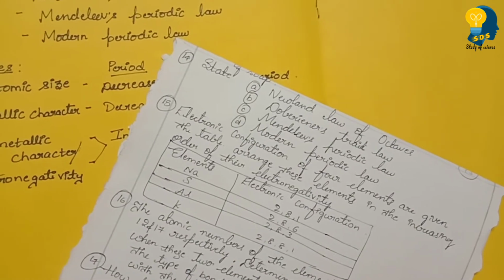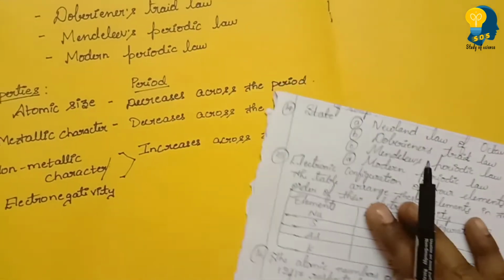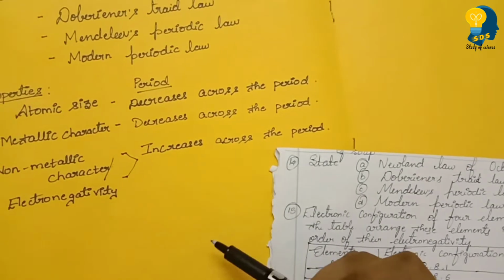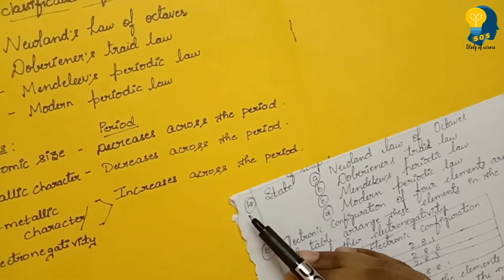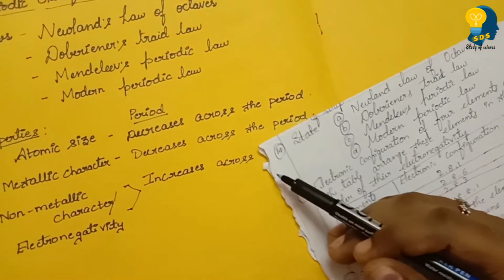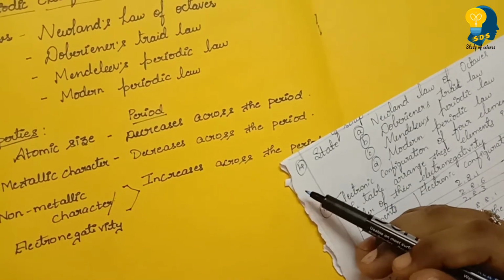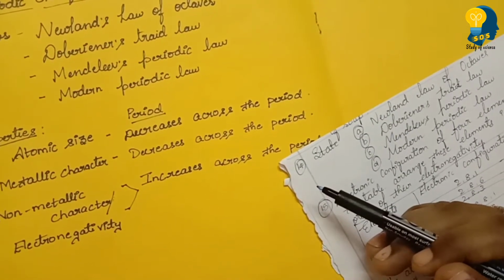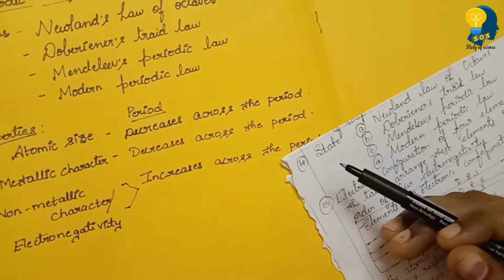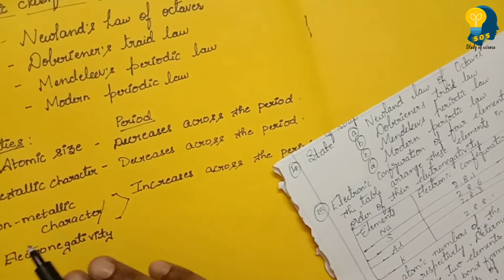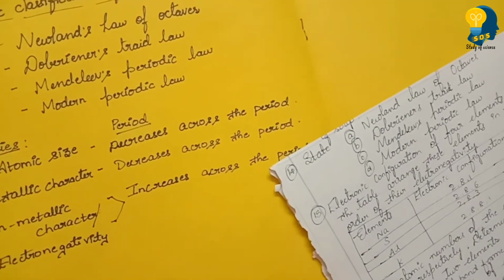Based on this concept, the questions are being asked. That is the properties of the elements which are present in the periodic table. So there are some properties. At the beginning, if you have not learnt, you may feel it sounds difficult, but it's very easy once you practice. Definitely it is easy, because based on these concepts they will be asking the questions.